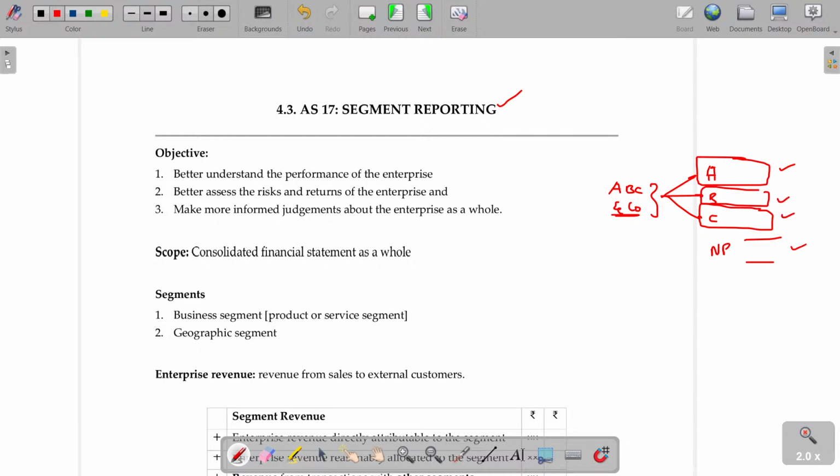Apart from that, we prepare the normal consolidated net profit. So usually we prepare the income statement as well as the balance sheet in consolidated format only. But here we want to know separate details for every segment. So A, B, C are either products or services. 3 different products or 3 different services may be rendered or supplied by ABC and Co.